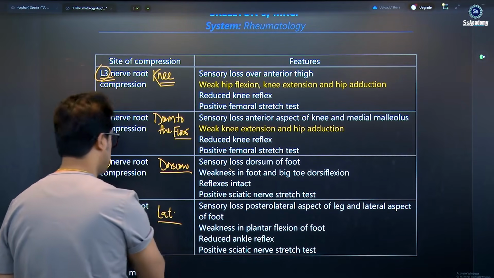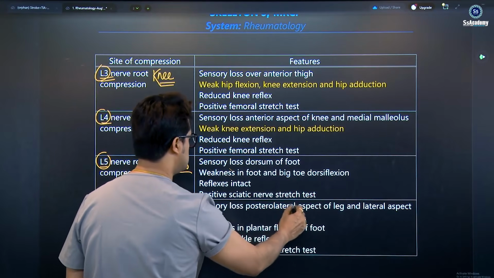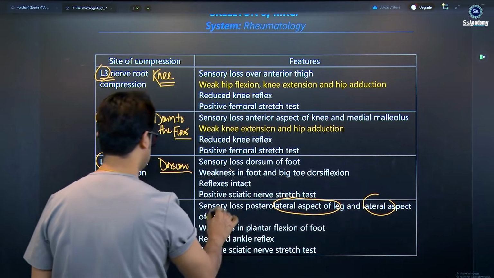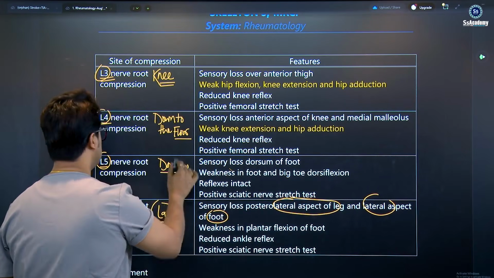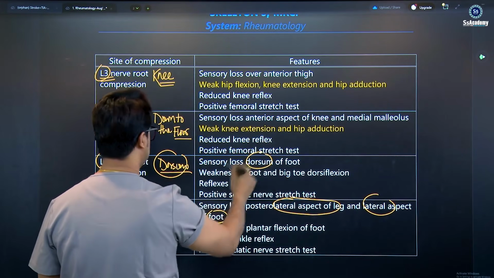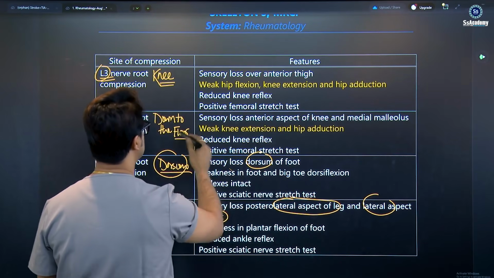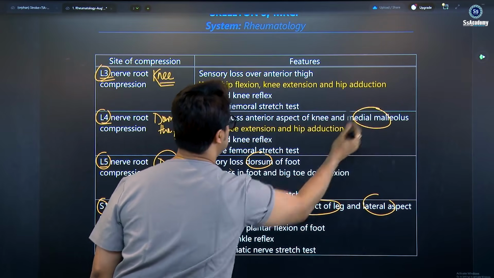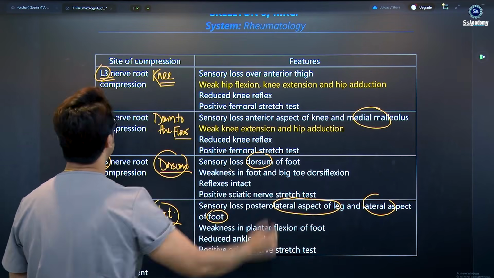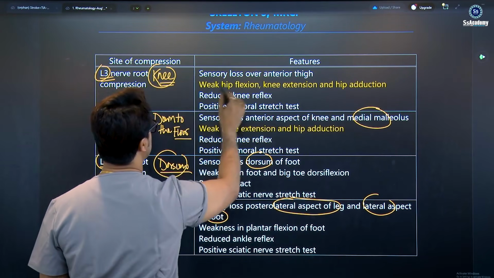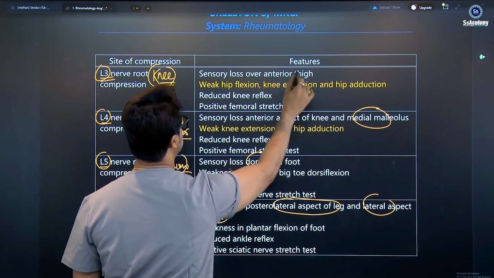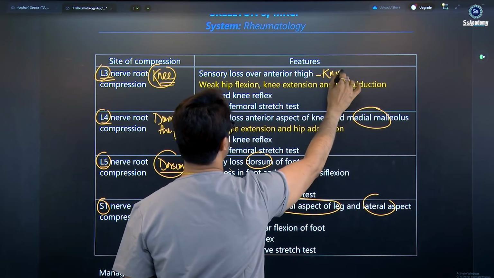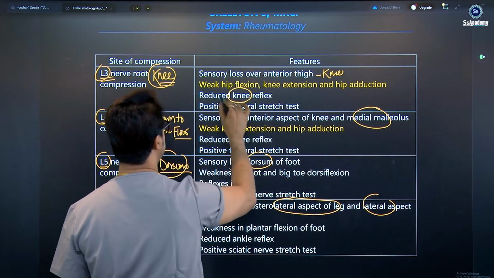S1 is the sensory loss over the lateral aspect of the leg and lateral aspect of the foot. As I said, lateral. And L5, the dorsum of the foot sensation. Then L4, down to the floor: sensory loss over the anterior aspect of the knee and medial malleolus. And L3: sensory loss over the anterior thigh up to the knee, and you see reduced knee reflexes as well.